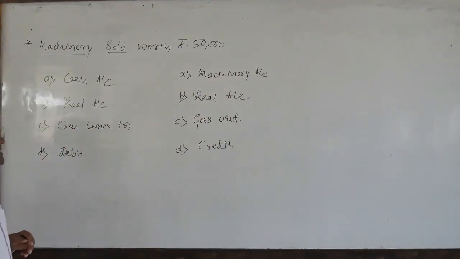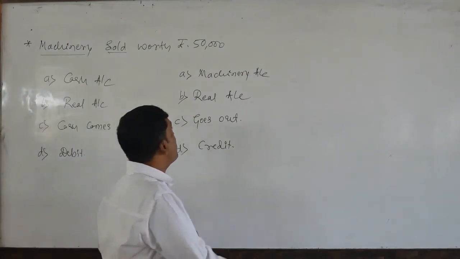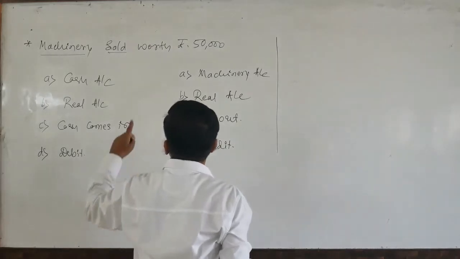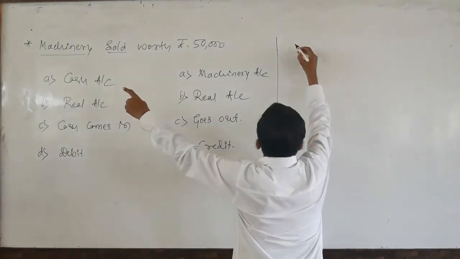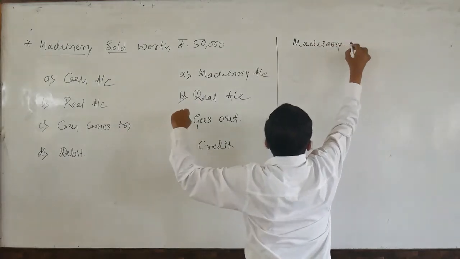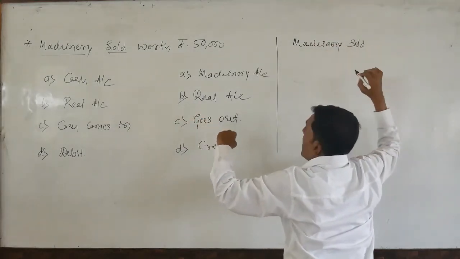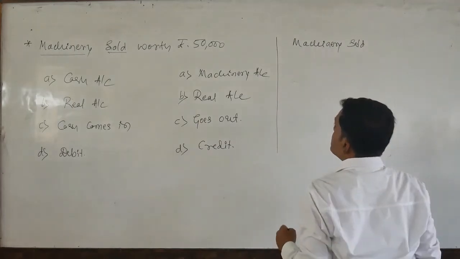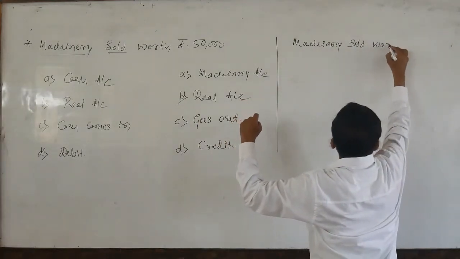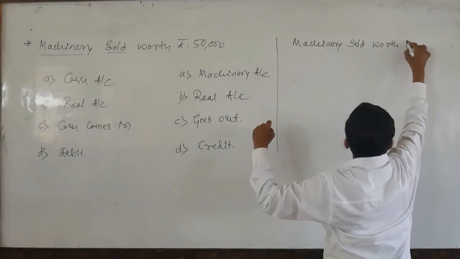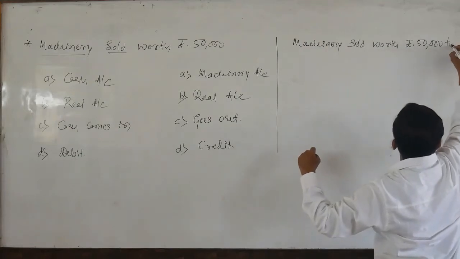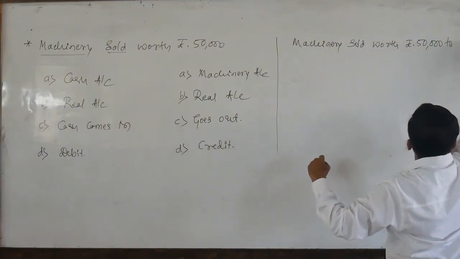So very interesting task. Here I would like to say one more example in the parallel form. Look here, machinery sold. Just here I am adding some more words. Machinery sold worth rupees 50,000 to Raju.